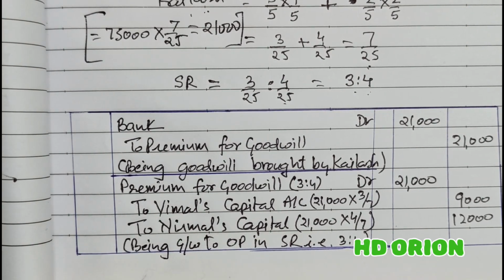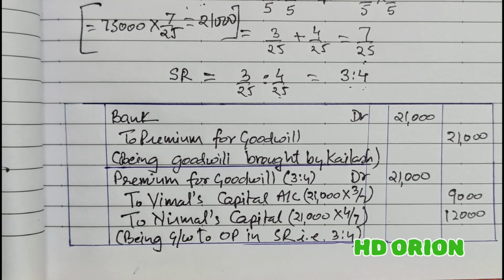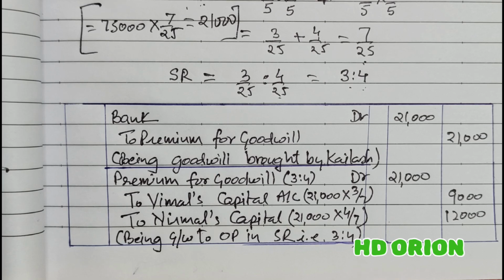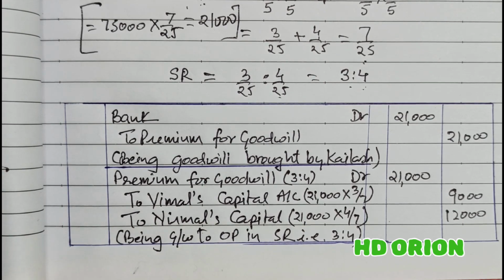And how do you know that it is retained in the business? It is retained in the business because withdrawing entry of premium for goodwill is not here. Fine, and it is not asked in the question also. So when you stop here, it means what? The money which is brought in by the new partner as premium for goodwill is given to the partners, but the money is retained in the business. It has not been withdrawn by the partners for their personal use.